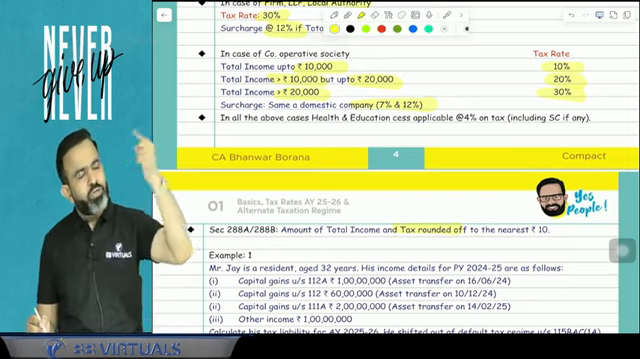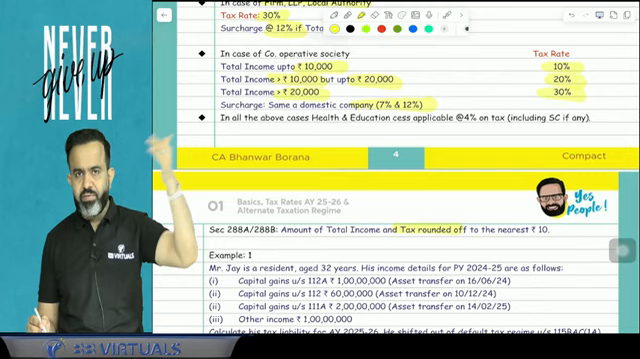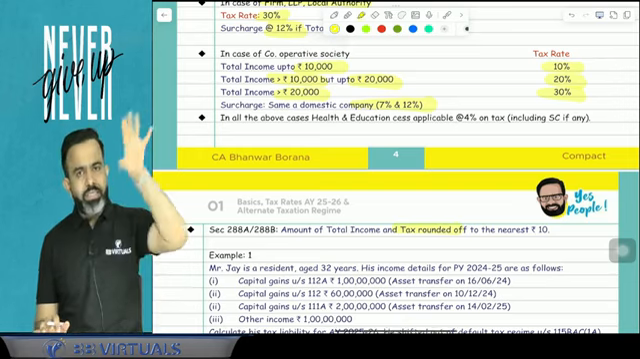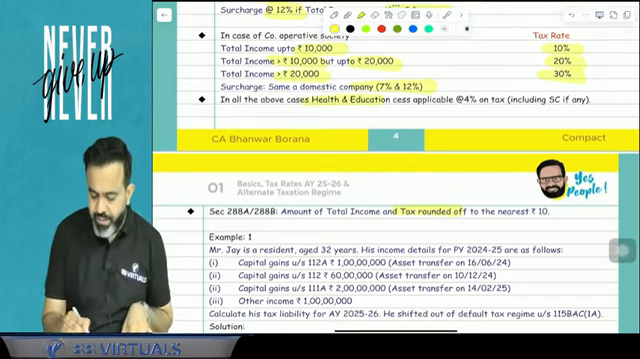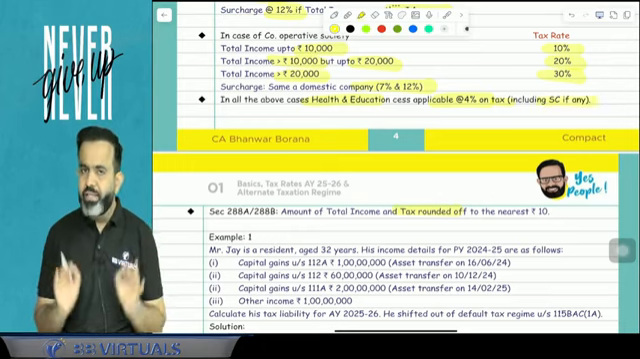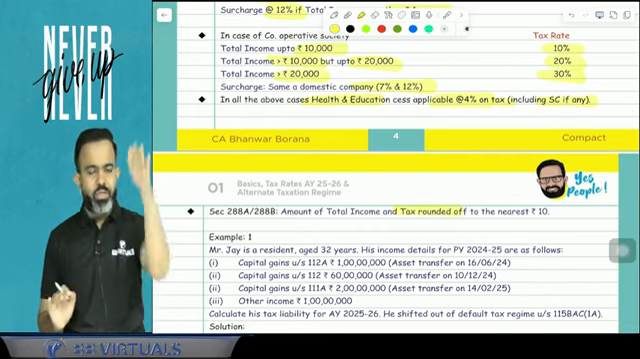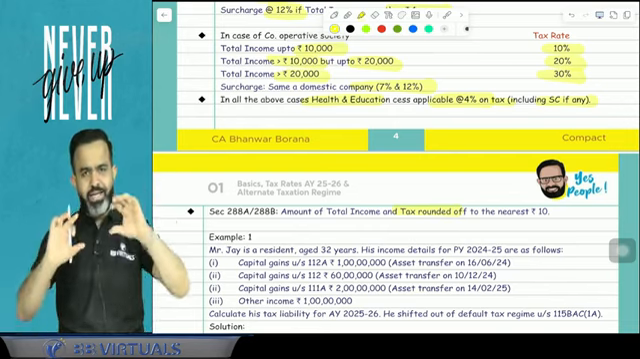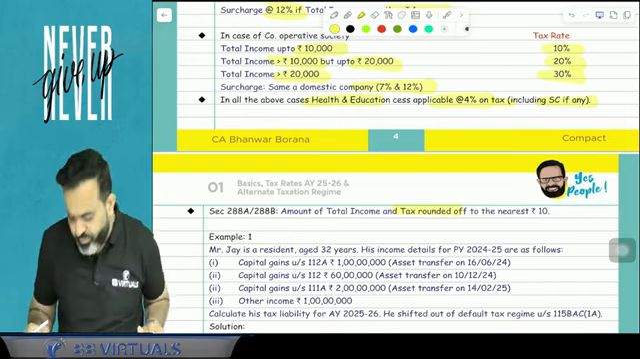Means if your income is more than 1 crore up to 10 crore, then surcharge is 7%. If income is more than 10 crore, then surcharge is 12%. Now guys, in case of all the assessees, health and education cess is applicable at the rate of 4% on the tax, including surcharge if any. So health and education cess is always applicable on tax plus surcharge, at the rate of 4%.